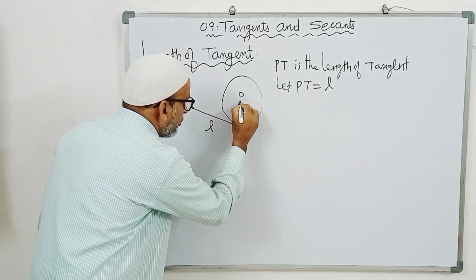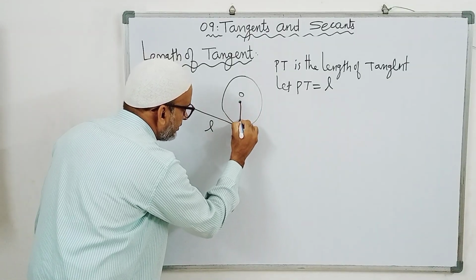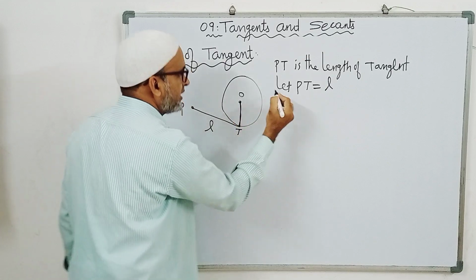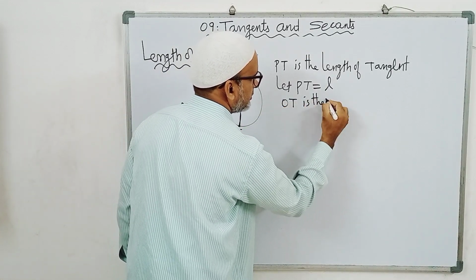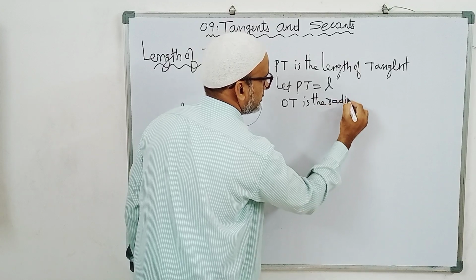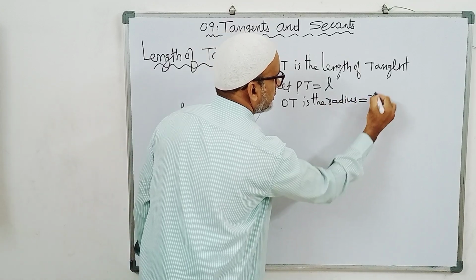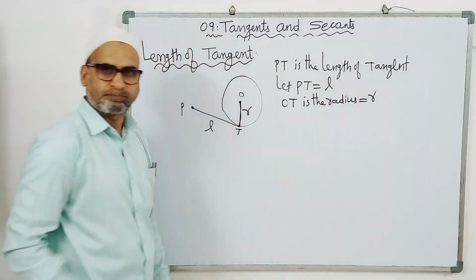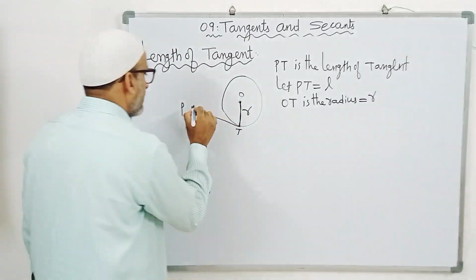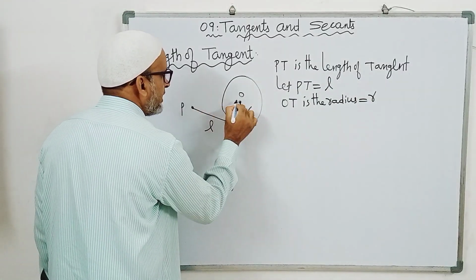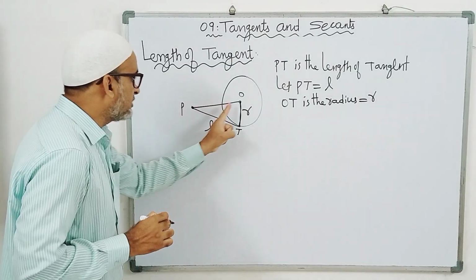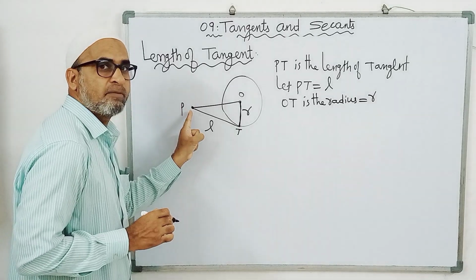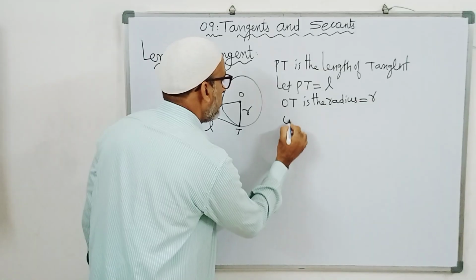Now from this O, I am joining one radius. OT is the radius, denoted by small r. Now from P to O is the distance from the center to the exterior point.